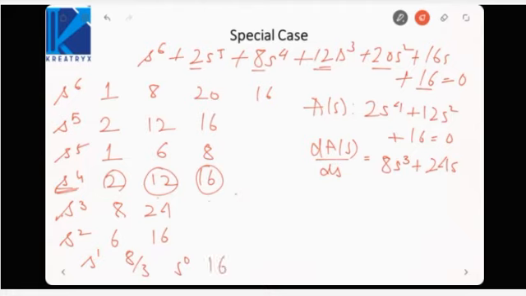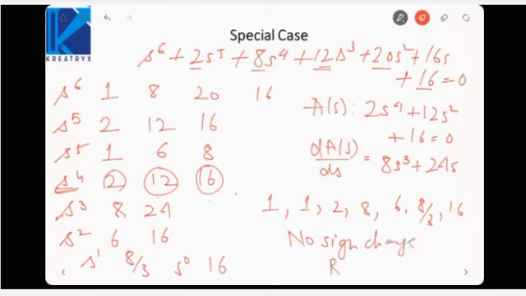Now if you see, the first column has all positive terms: 1, then 2, then 8, then 6, then 8 by 3, then 16. That means no sign change. That means right half poles is equal to 0. There will be no pole lying in the right half plane.